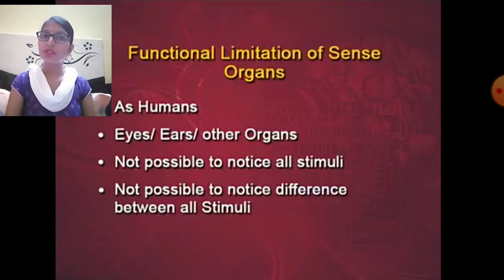Definitely not. So this is the limitation. Our specialized sense organs do not receive all the signals, all the stimuli which are presented in the environment. They need an optimal level, a magnitude, an intensity of sound, or you can say the brightness.